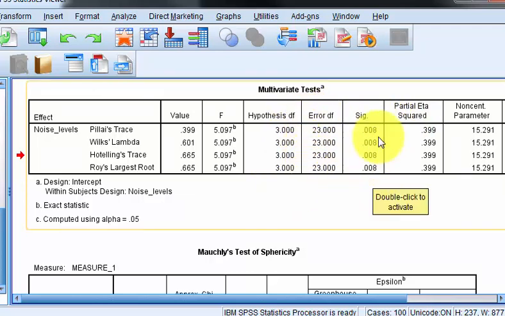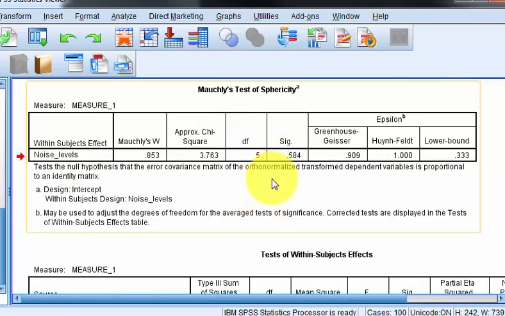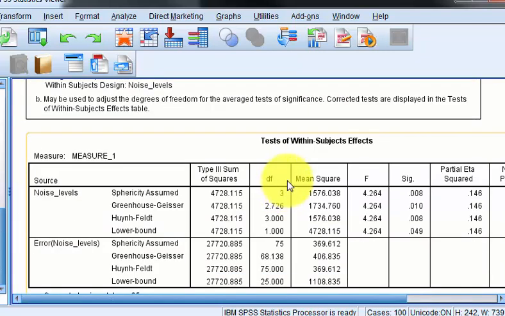But don't look at this now. This is a little bit advanced. But here is our sphericity test. And it did not violate the assumption of sphericity, which is good because we don't have to use these corrections. It did not violate sphericity because this is not less than 0.05. And then here is our main box. And here are the noise levels. And sphericity was assumed, so we're just going to use this top row.